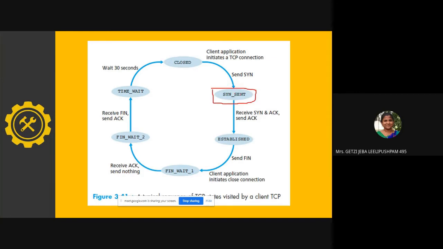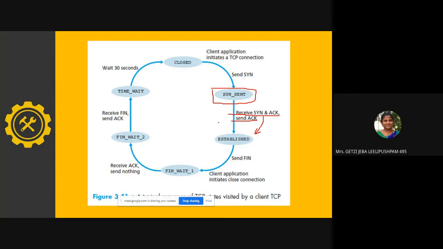Then it has to wait to receive the SYN and acknowledgement. That is the second step. After it receives the SYN and acknowledgement, it sends an acknowledgement. After sending the acknowledgement, the connection is established. What I showed in the first diagram is pictorially represented here in terms of a state machine, a state diagram.